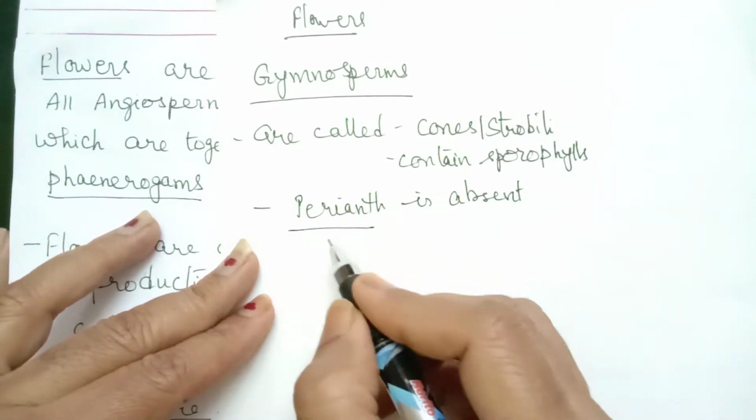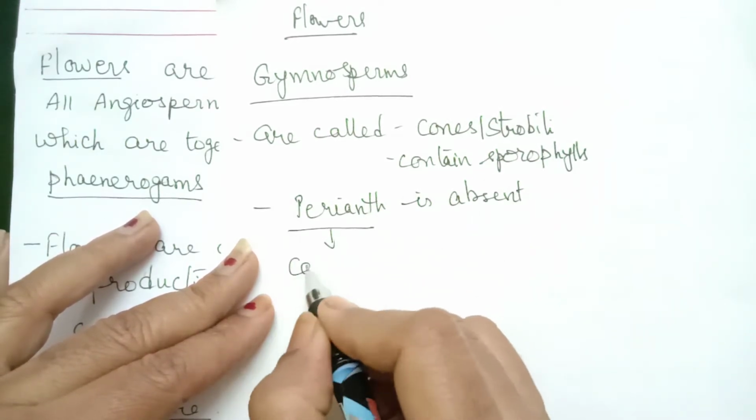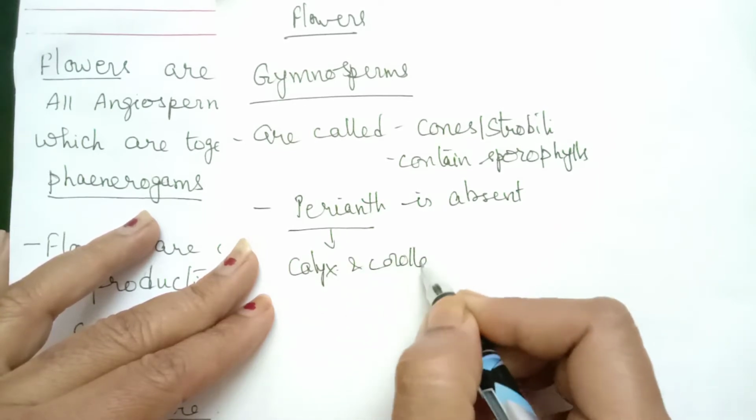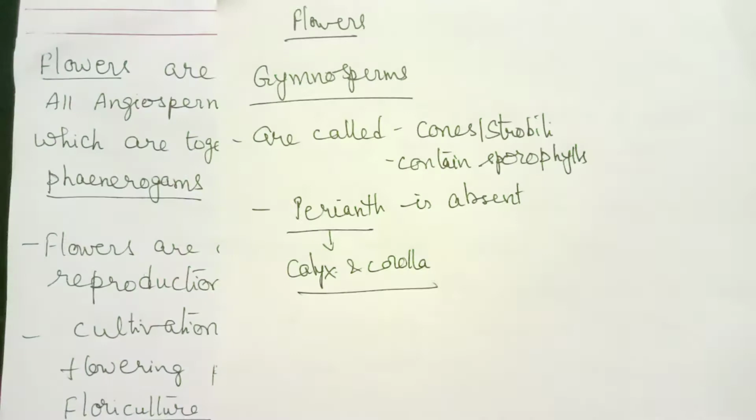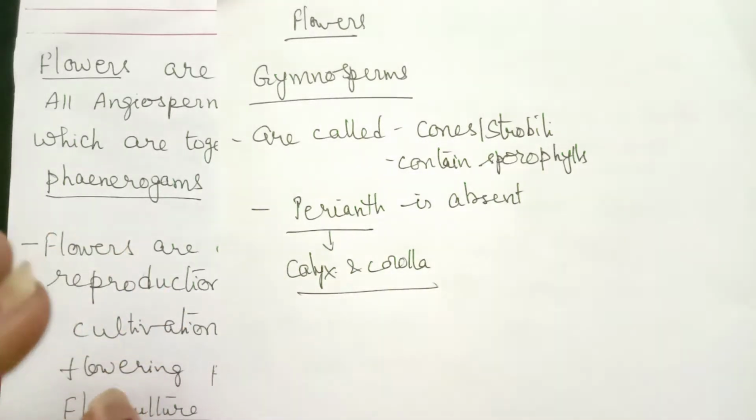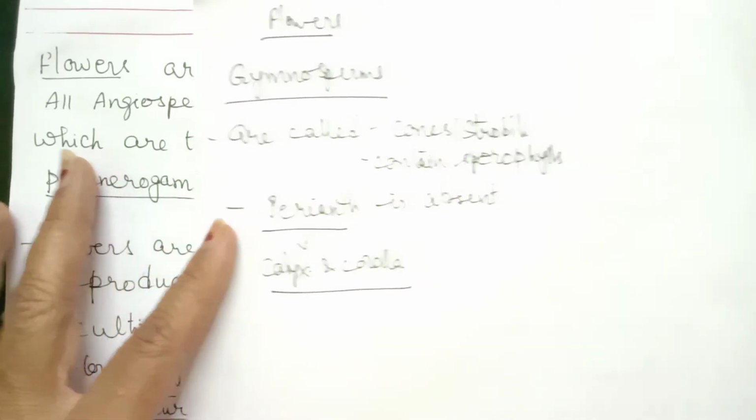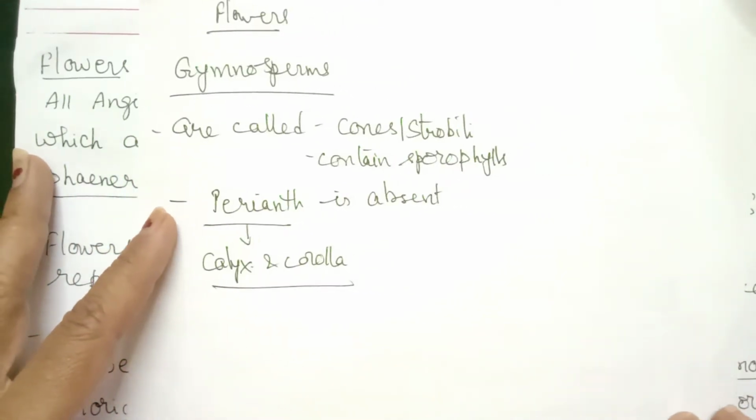Perianth is calyx and corolla together. Both together we refer to as perianth. That means non-essential organs. Calyx and corolla are also called non-essential organs. So non-essential organs are absent. That is the main feature in case of gymnosperms.